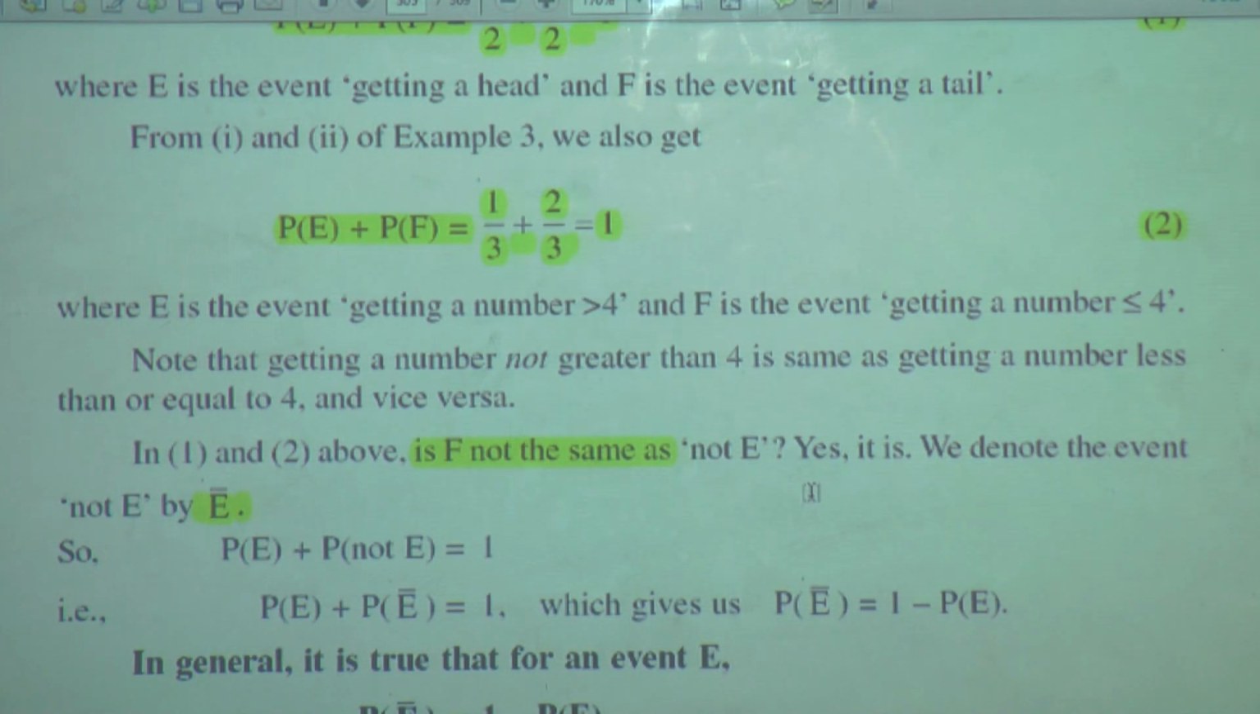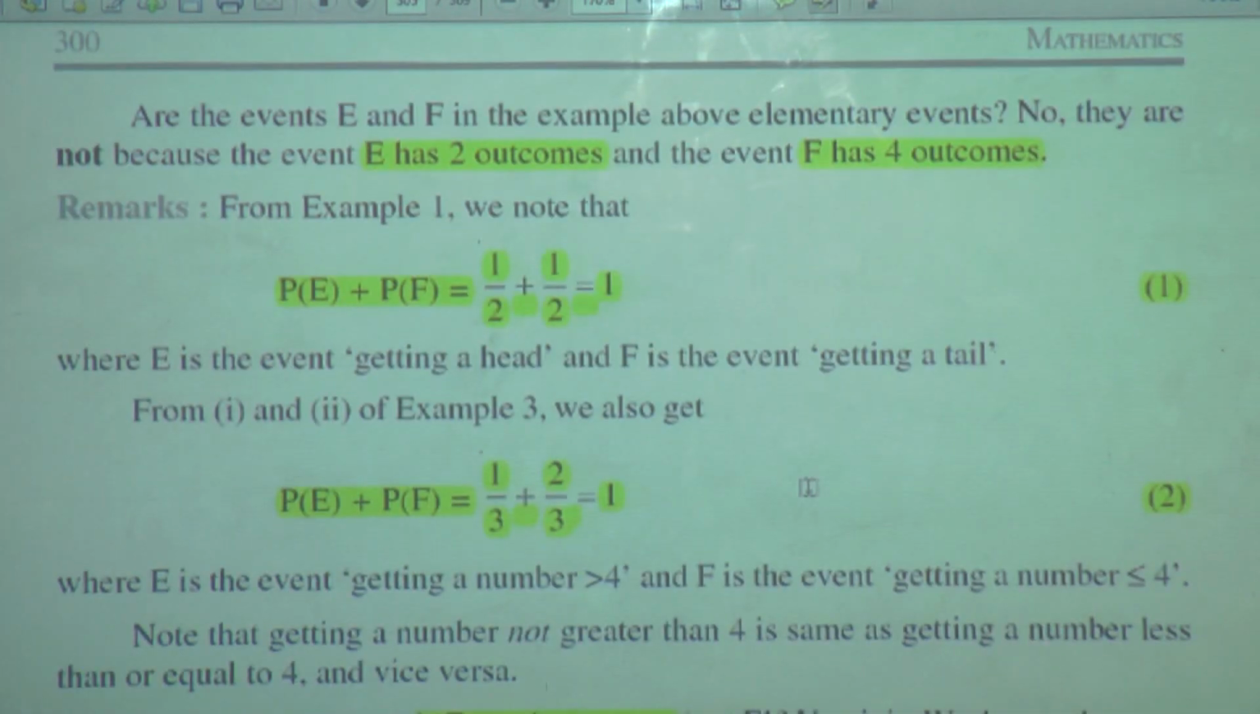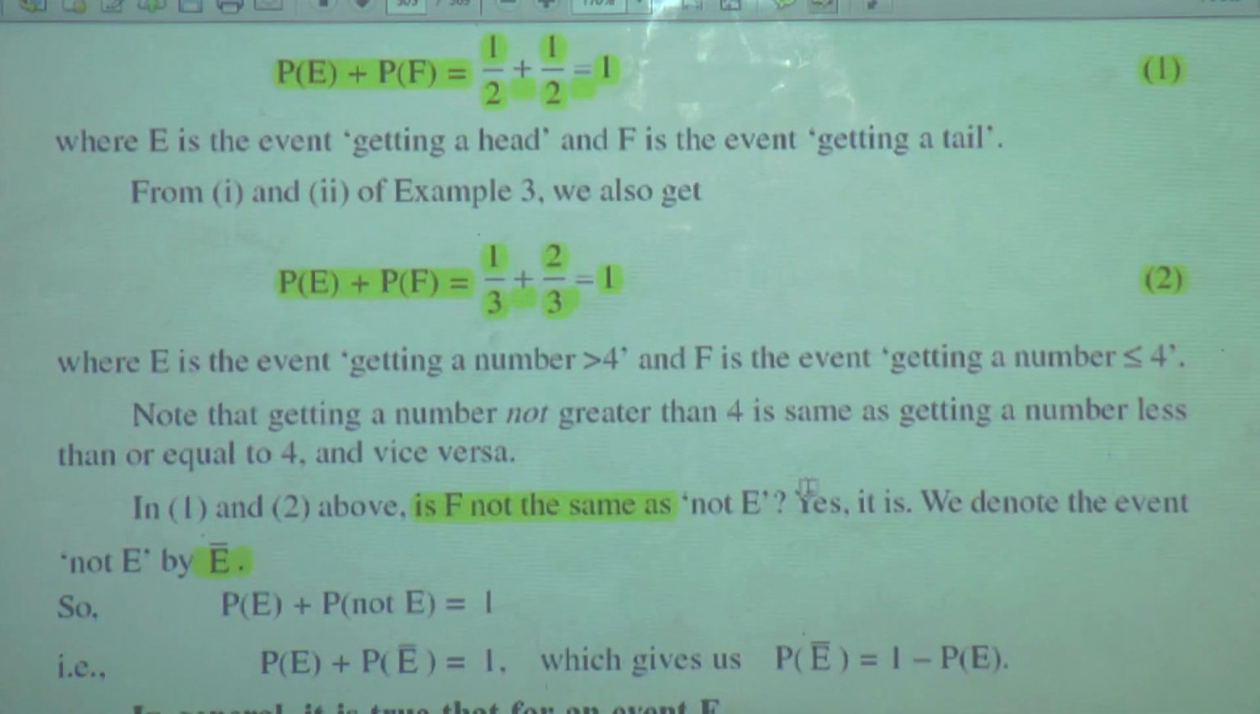And come to example 2. What is the event F of example 2? Getting a number less than or equal to 4. So, when we are getting a number less than or equal to 4, it is not this outcome that we have got in event E, greater than 4. So, this is equal to not E. Whatever is not possible in E is possible in F. So, it is the same as not E.